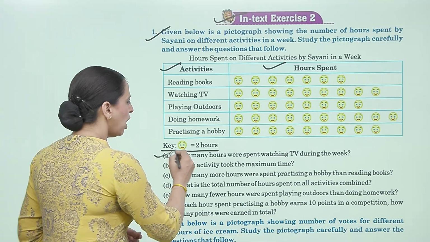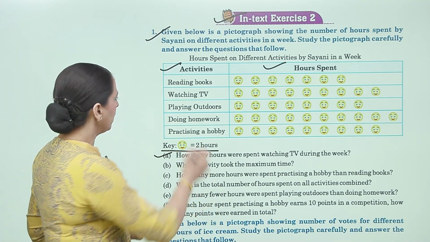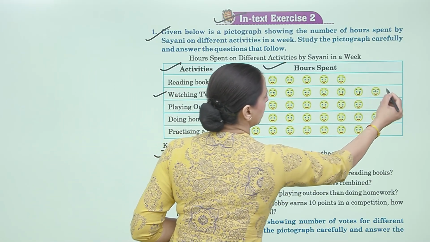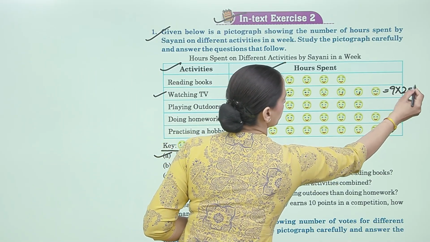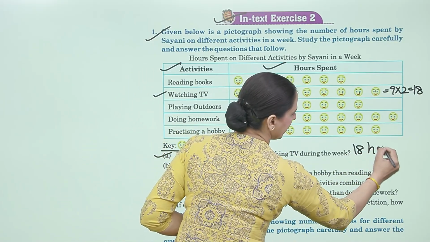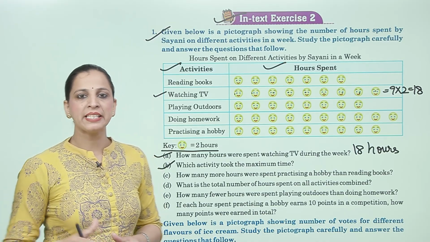Now, A: How many hours were spent watching TV during a week? Watching TV: 1, 2, 3, 4, 5, 6, 7, 8, 9. 9 multiplied by 2 is equal to 18. So, it is 18 hours.